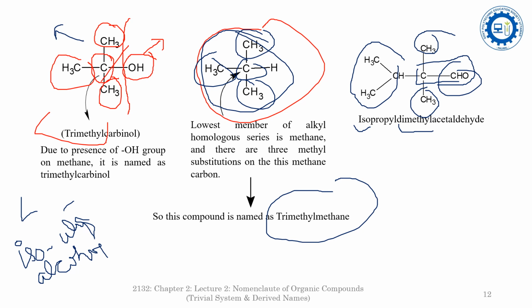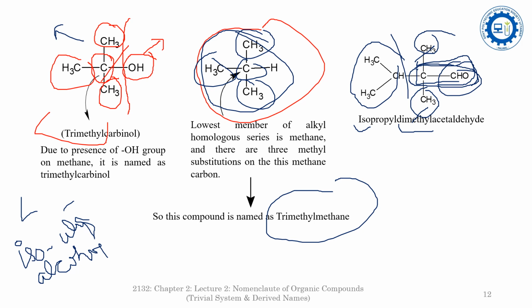See this example once again. What is the lowest member? The lowest member is this one, because it is a functional group. CHO is the aldehyde functional group, and it is attached to this carbon. So this becomes acetaldehyde. The whole compound is treated as a derivative of acetaldehyde, and these three radicals attached here are the two methyl groups and one isopropyl. So that's why it is isopropyl dimethyl acetaldehyde.